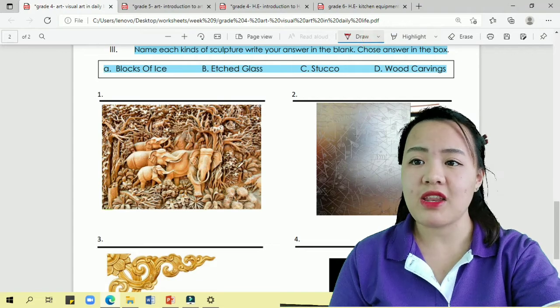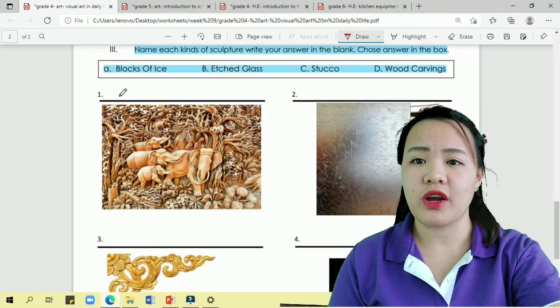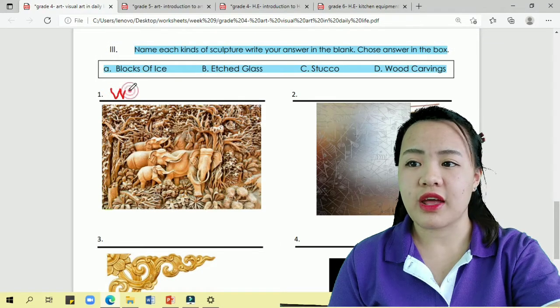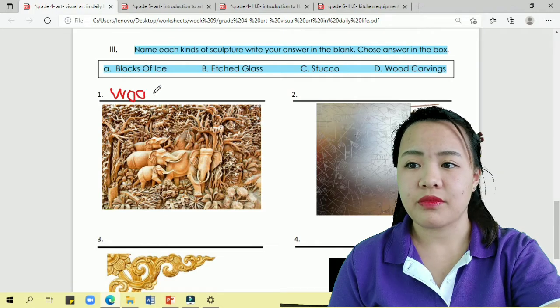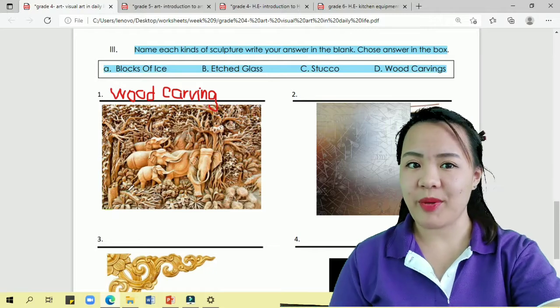So what kind of sculpture is this? Okay, so this is your letter D, wood. You're going to write it properly: wood carving. Okay, so that's the answer for number 1.